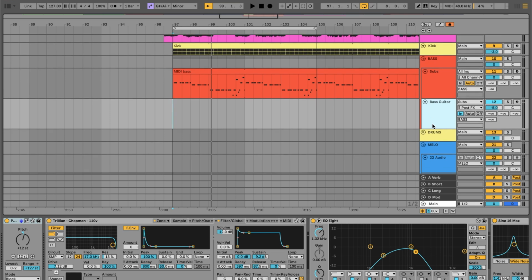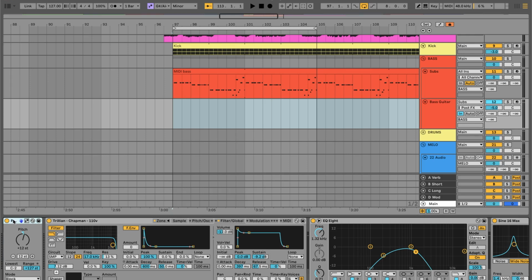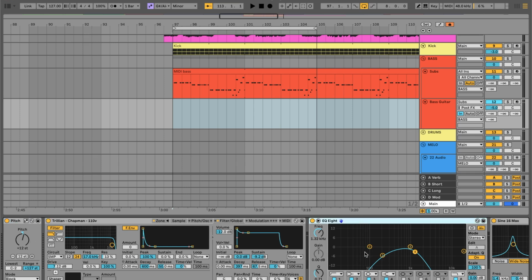And this next one is a kind of cool, crazy technique that's going to make your workflow a lot more efficient. What I like to do on the mid bass layer is route in the MIDI from the sub layer into this track, so we don't have to copy and paste over the MIDI clips into this layer. Then we can use a pitch device. In this instance, I've moved it up an octave because the notes on the mid bass layer didn't sound good at the same octave as the sub. And the main trick here is you're going to want to remove all the low end, around 200 hertz or so, so that the sub is taking care of that area.